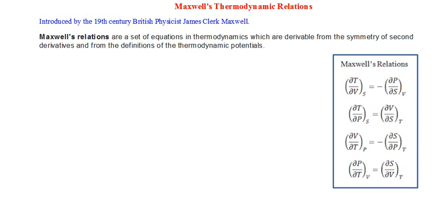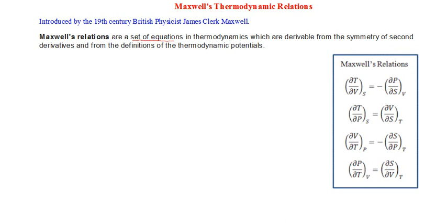These are a set of equations. Unlike E equal to mc square or F equal to ma, which are single equations, Maxwell's relations both in thermodynamics and in electrodynamics are not a single equation. Instead, it's a set of four equations.